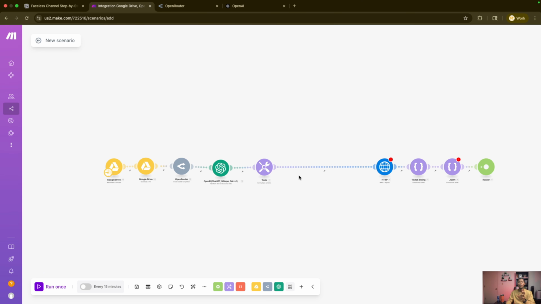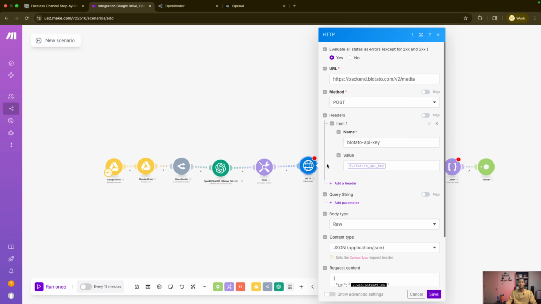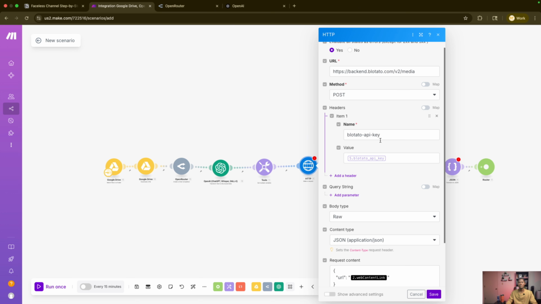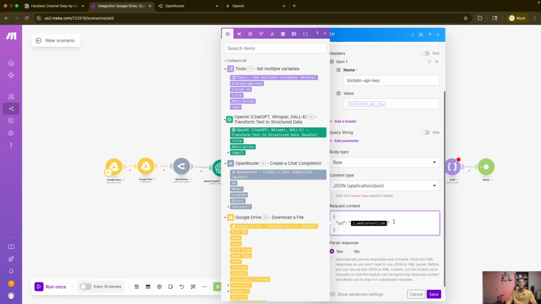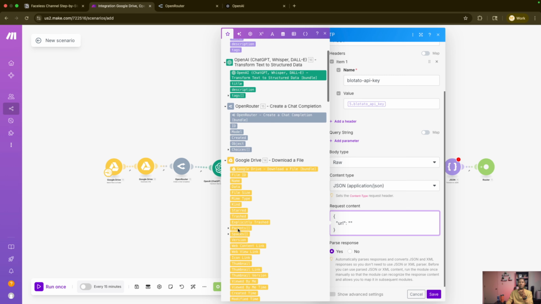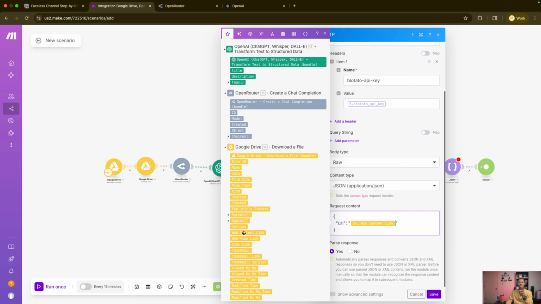If you want to see how it runs, go ahead and watch the previous video and you will see how the automation works. The next thing we want to do is make a post request to Blotato to be able to upload the video that we were downloading. And a caution on this: before you can get the link for your file, so by the way, we need the web content link.